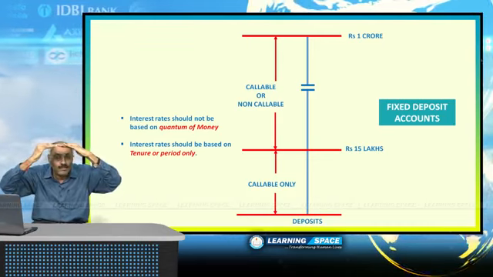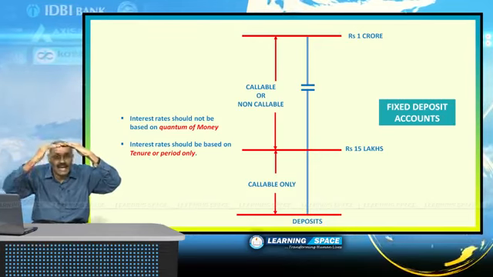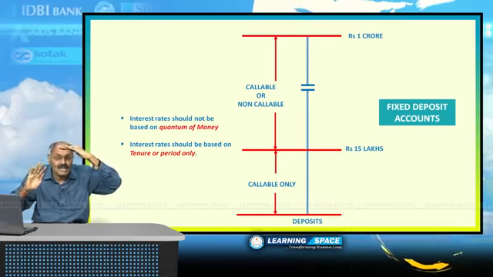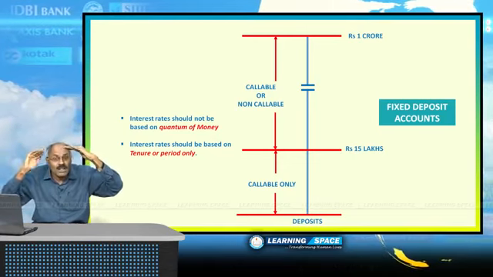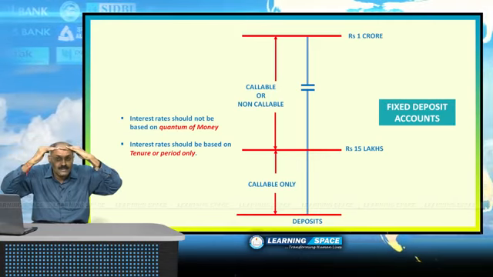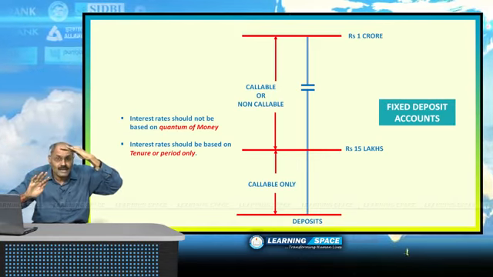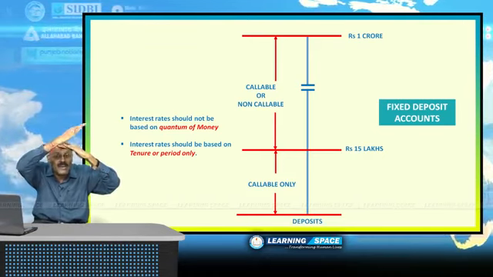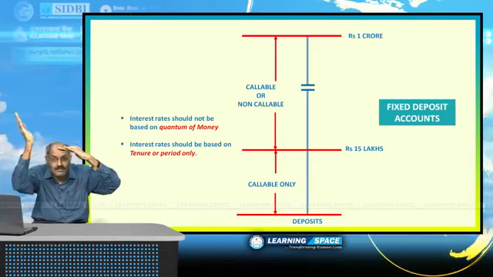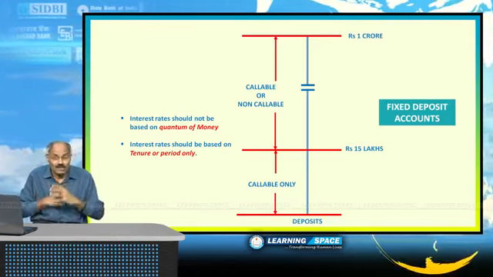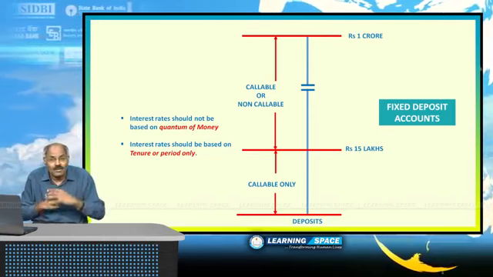But all the deposits below 15 lakhs should have premature withdrawal facility, otherwise known as callable only, and above 15 lakhs can be callable or non-callable. These instructions were given recently by RBI. Please don't forget. The other important point is